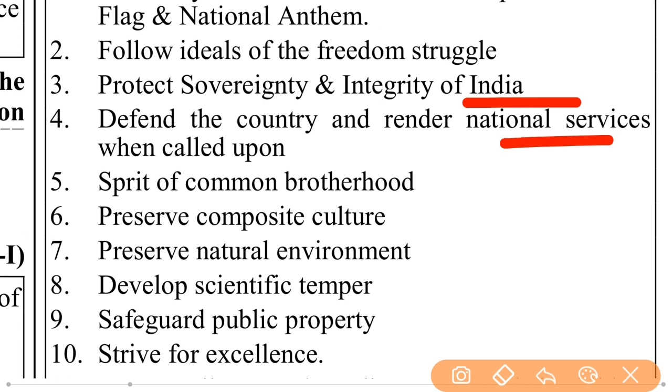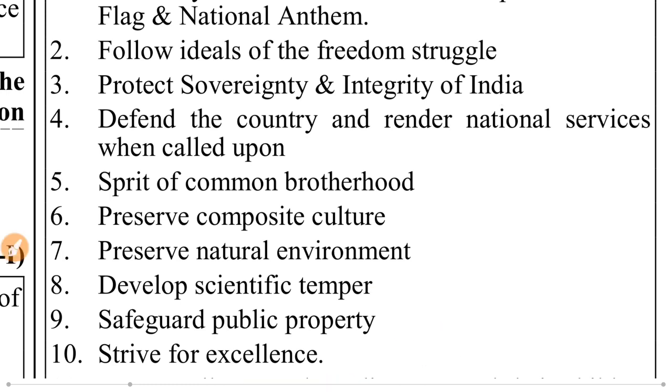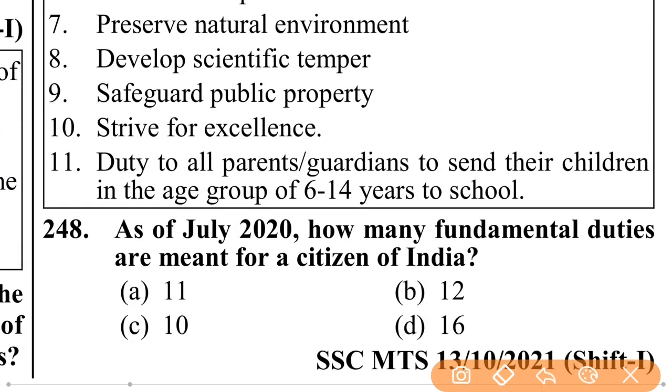Number 5, spirit of common brotherhood. Number 6, preserve composite culture. Number 7, preserve natural environment. Number 8, develop scientific temper. Number 9, safeguard public property. Number 10, strive for excellence. And number 11, duty of all parents and guardians to send their children in the age of 6 to 14 years to school.